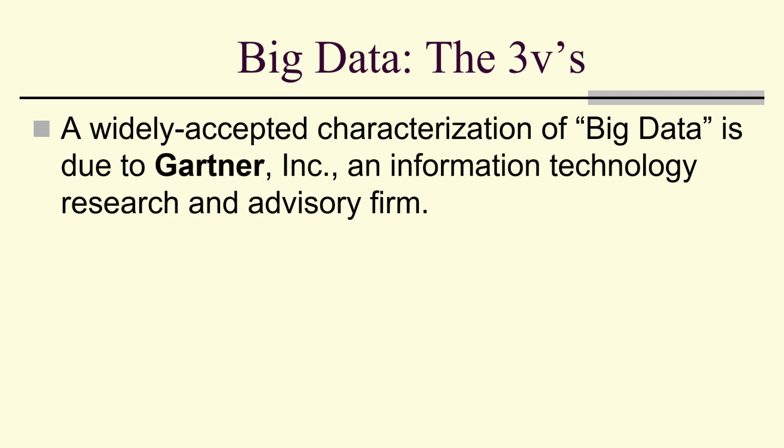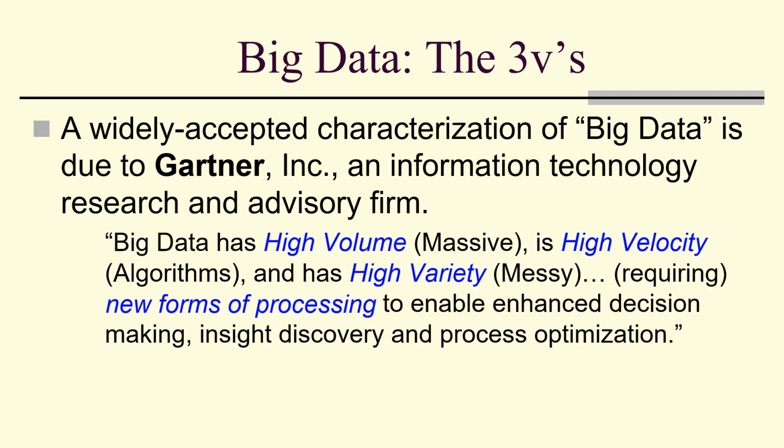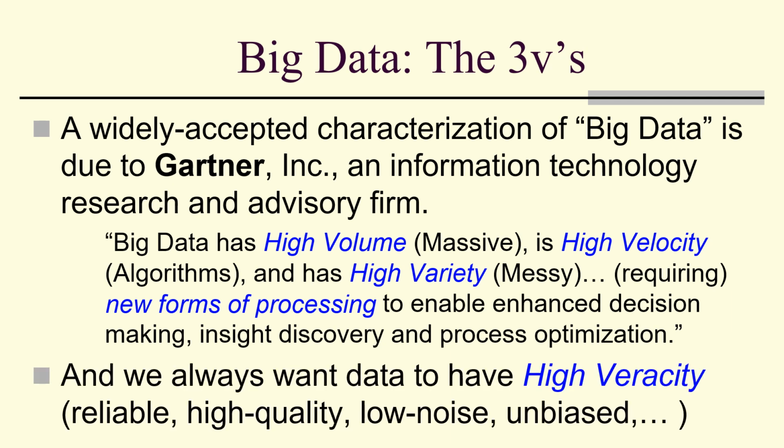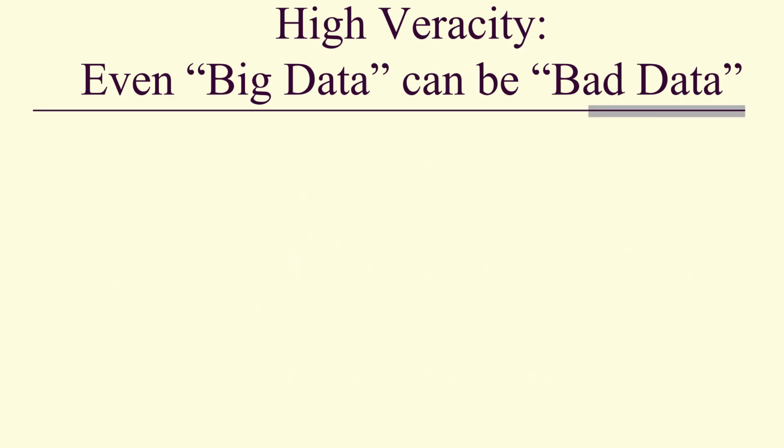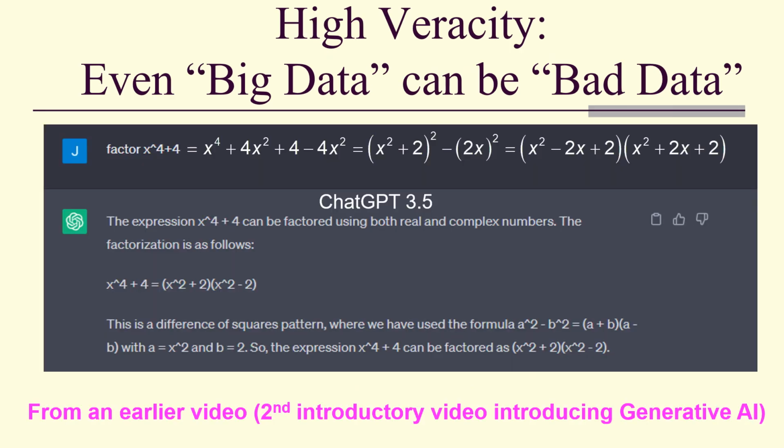So big data is often described by the 3 V's from Gartner Incorporated. Big data has high volume, it's massive; high velocity; and high variety, it's messy, requiring new forms of processing to enable enhanced decision making, insight discovery, and process optimization. And we always want data to have high veracity: be reliable and high quality, low noise, unbiased, and so forth. But even big data can be bad data.